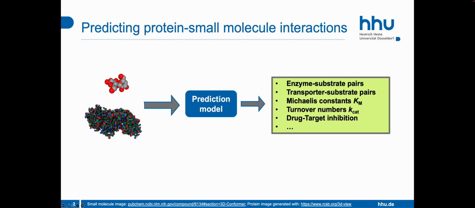To overcome these limitations, it is desirable to develop prediction models for predicting protein-small molecule interactions, for example, for predicting potential substrates of enzymes or transport proteins, for predicting the Michaelis constants Km of enzyme-substrate pairs, which describe the binding affinity between an enzyme and the substrate, the turnover number kcat of an enzyme-catalyzed reaction, describing the maximum catalytic speed of an enzyme, or for the inhibition of a target protein by a small molecule drug. The reason why this is interesting is that when developing drugs, a common scenario is searching for a small molecule drug that inhibits the function of a target protein.